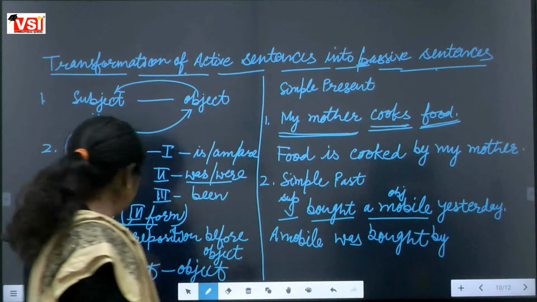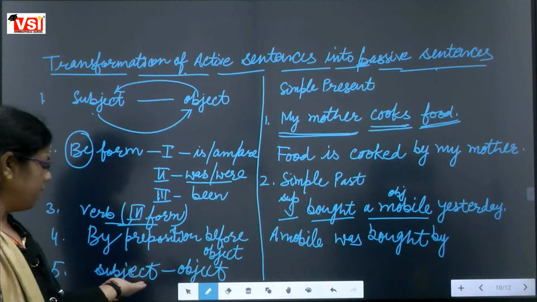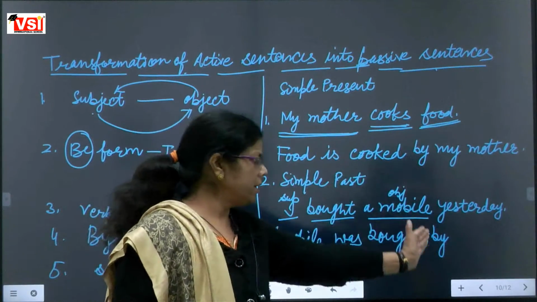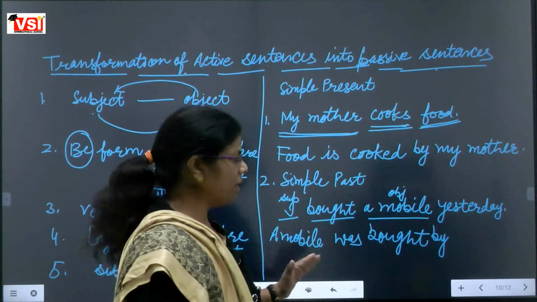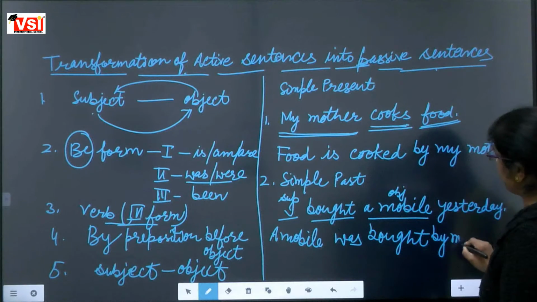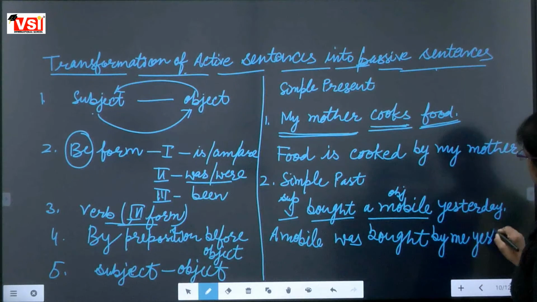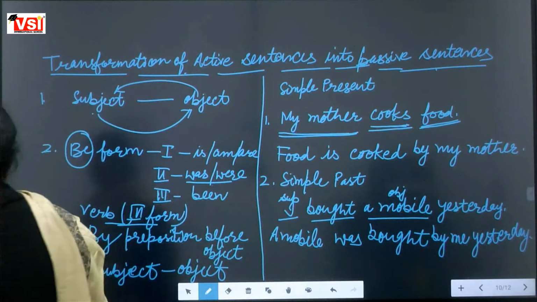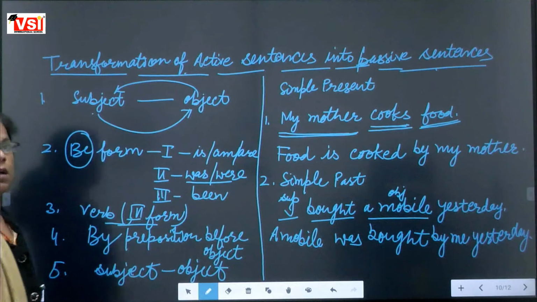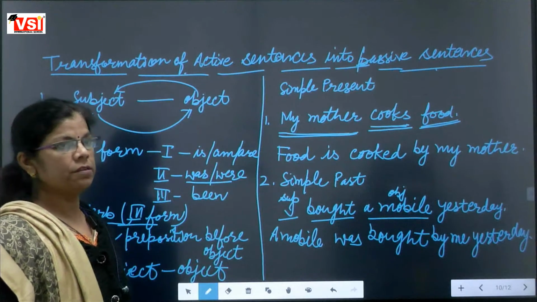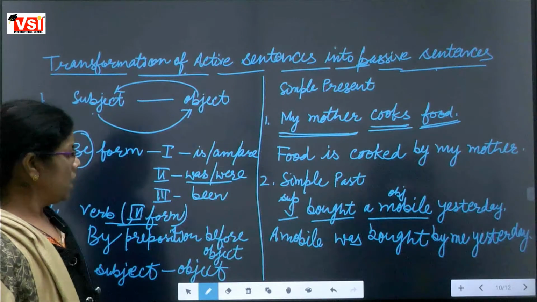Then the subject will become the object. If we change this I into an object, what will it become? Ma'am, me. I becomes me when it becomes an object. And yesterday will be put as it is. Fine. Have you got this? Yes, ma'am. Any doubt related to simple past? No, ma'am.